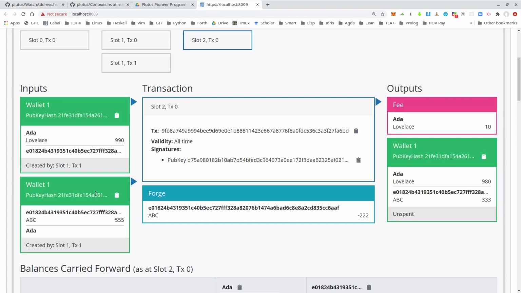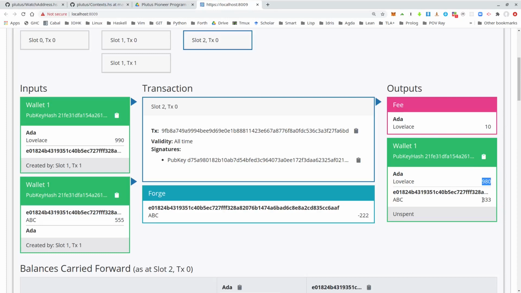And the only available input that has these tokens is this one with the 555 that we minted earlier. So here are two inputs to the transaction. The ADA input to cover the transaction fees, and then the token input. And in this case, actually the algorithm did combine the change outputs into one. So we have the fees and we have one change output that contains the ADA change, what is left over after paying the fees.